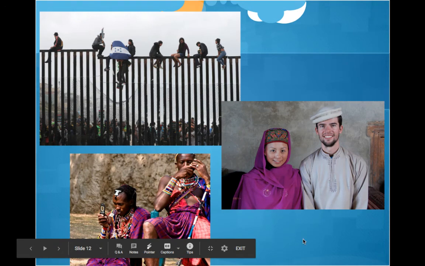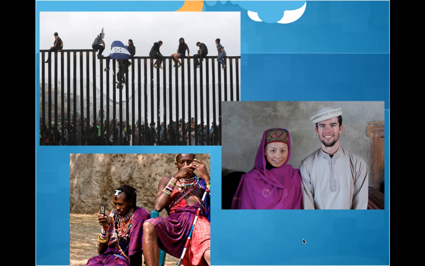If you look at the picture in the bottom left-hand corner, you'll notice a group of African tribesmen dressed in very traditional dress, but if you look really closely, they're sitting texting on their cell phones, right? That's not something you'd normally expect to see out in the middle of the African wilderness, two guys texting on their cell phones. The fact that these guys are using their cell phones is in and of itself an example of movement. Technology has spread from more developed countries into lesser developed countries. And so movement can really involve a whole variety of different things.